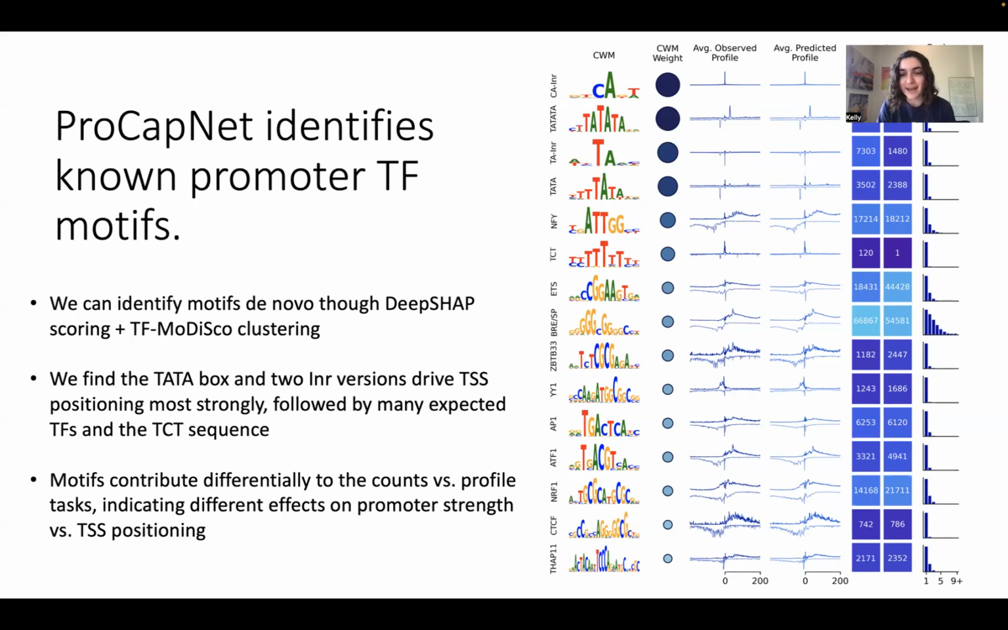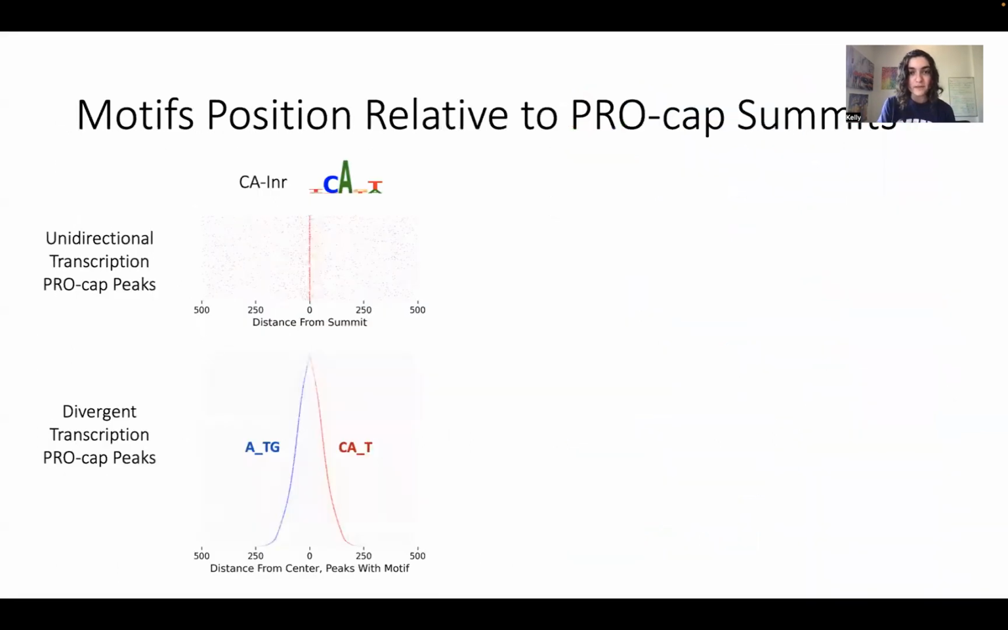Model predictions are pretty accurate at these motifs. And because we have two tasks in this model, we can differentiate between how each of these motifs contributes to the profile task versus the counts task. And we can see that there are differences. For example, ETS primarily contributes to the counts task, and so is more of an activator than a positioner of the peak, for example. So we can look at where these motifs fall relative to summits.